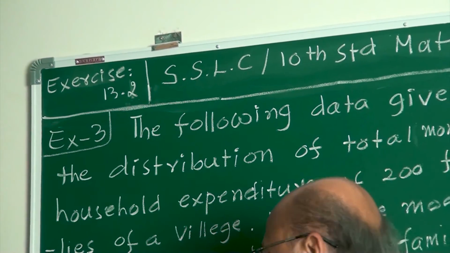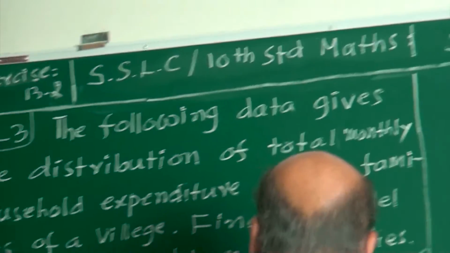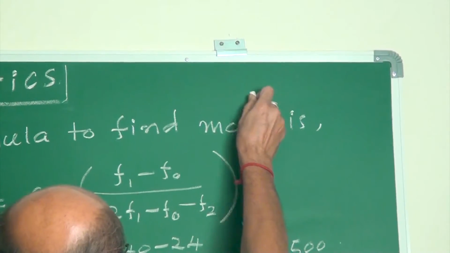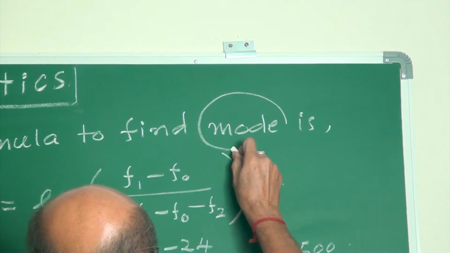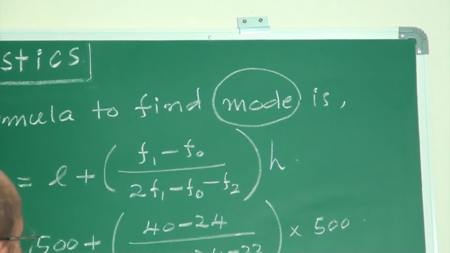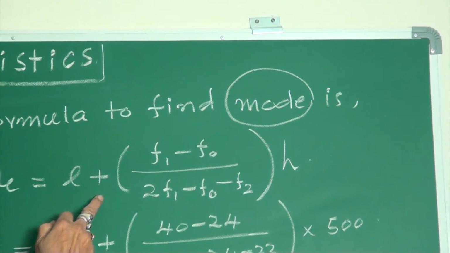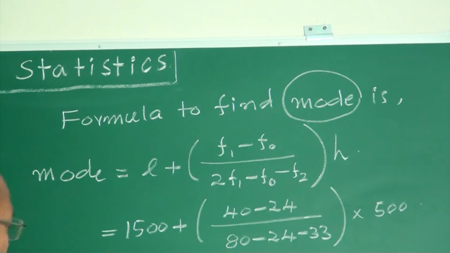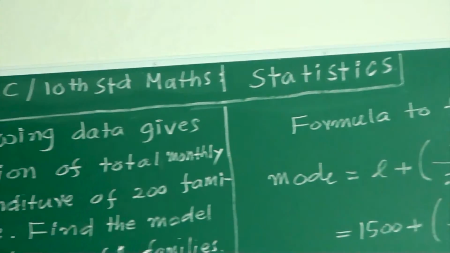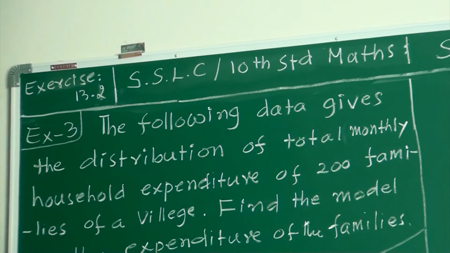These are the examples on mode, mode of the given grouped data. This is the formula to find mode.